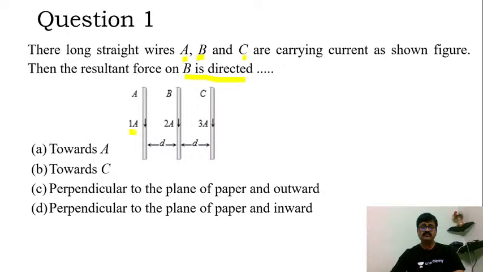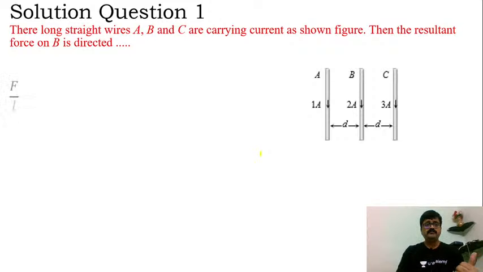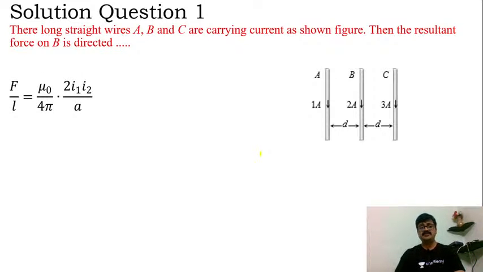They are carrying currents of 1 ampere, 2 ampere and 3 ampere respectively, and their directions are the same and the distance between them is D. From this, if we try to grab the concept of force between two parallel conductors, remember that the force per unit length of the conductor, F by L, is equal to mu naught by 4 pi into 2 I1 I2 by A.